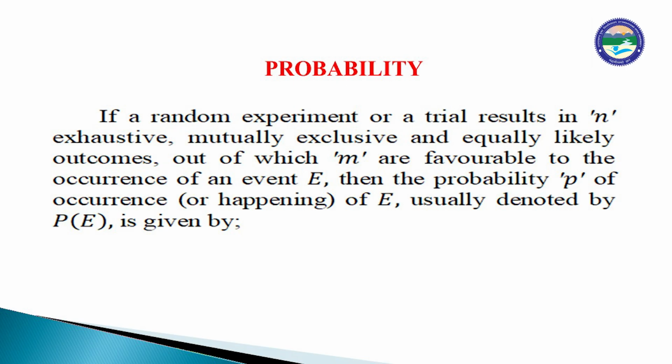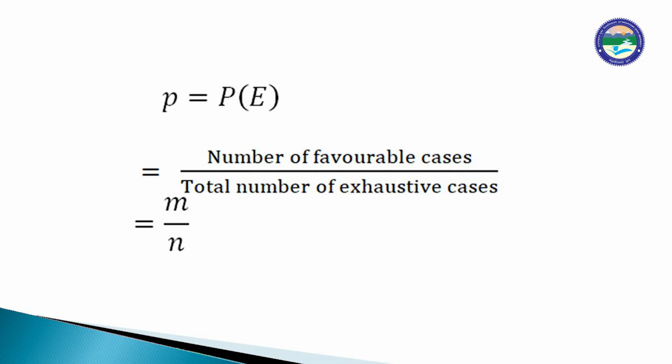If a random experiment or a trial results in exhaustive, mutually exclusive, and equally likely outcomes, out of which m are favorable to the occurrence of an event E, then the probability of occurrence or happening of E, usually denoted by capital P, is given by p equal to P(E). It means the probability of event E, P(E), is equal to the number of favorable cases upon the total number of exhaustive cases.